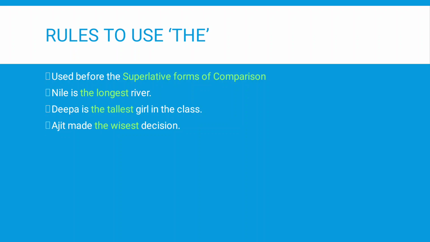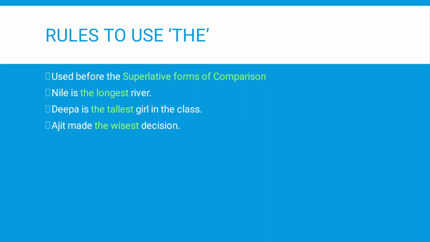Here there are 3 examples. Nile is the longest river. Deepa is the tallest girl in the class. Ajit made the wisest decision. Longest, tallest, wisest, all these are superlative forms of degrees of comparison, and before the superlative forms of comparison, definite